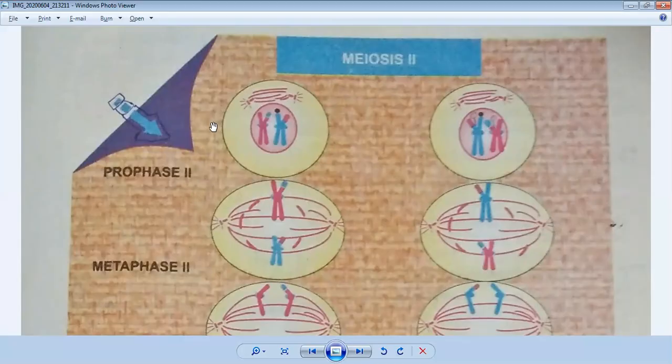If you see the diagram, prophase 2. In the center there is a nucleus, and there are two homologous pairs of chromosomes, and you can also see the exchange of chromatids between the pair of chromosomes. And there are centrioles which help to make the spindle fibers, which help to pull the chromosomes apart. So you can see prophase 2 takes much less time as compared to prophase 1.